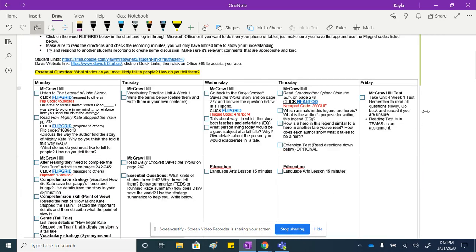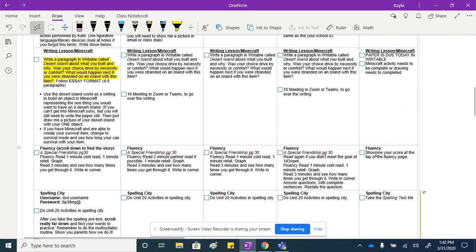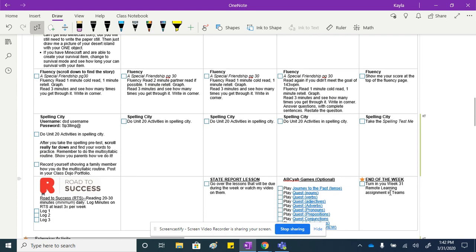And let's see, McGraw-Hill test on Friday. Turn in your writing lesson, fluency scores, spelling test, and turn in your week 31 remote learning chart or schedule.